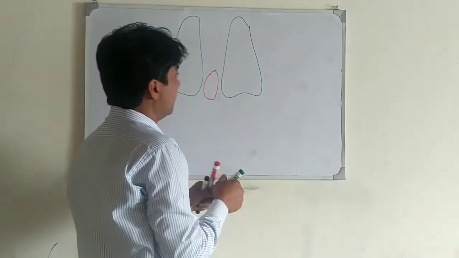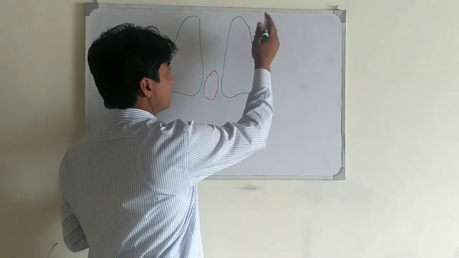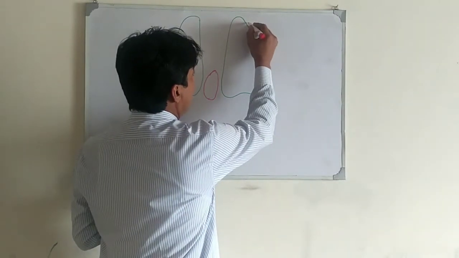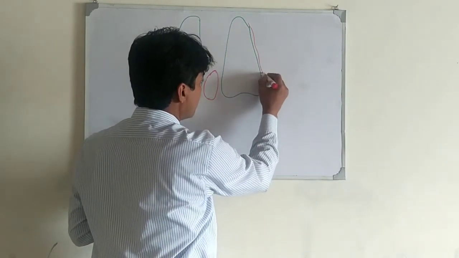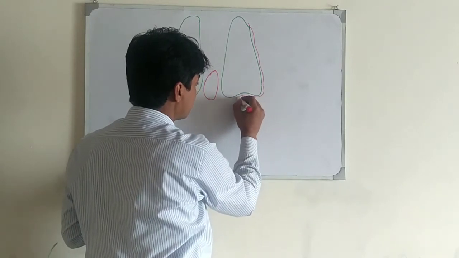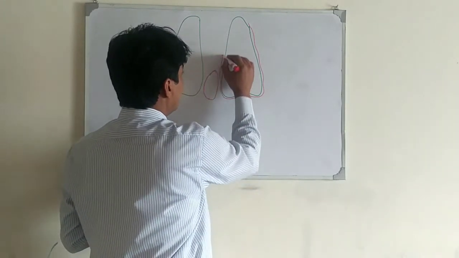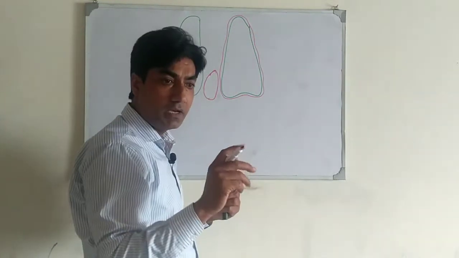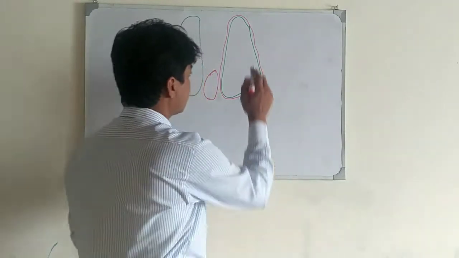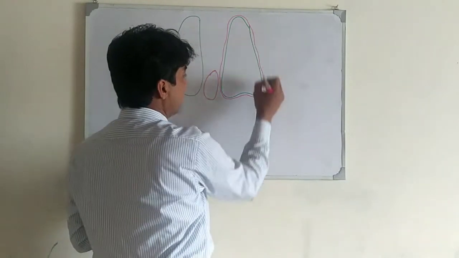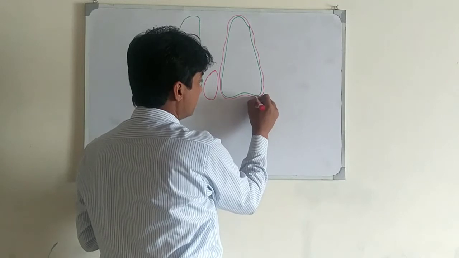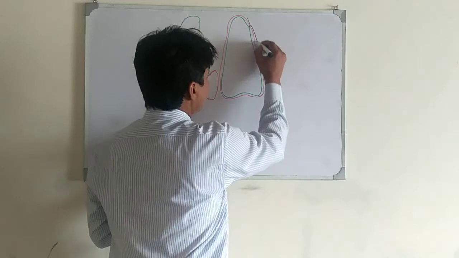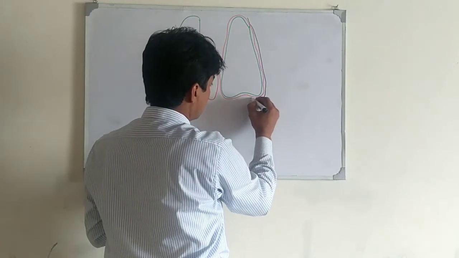There are two membranes covering the lungs. These layers are called pleural layers. There are two pleural layers, one outer and one inner. The outer layer is near the ribs. Both layers are called pleura.